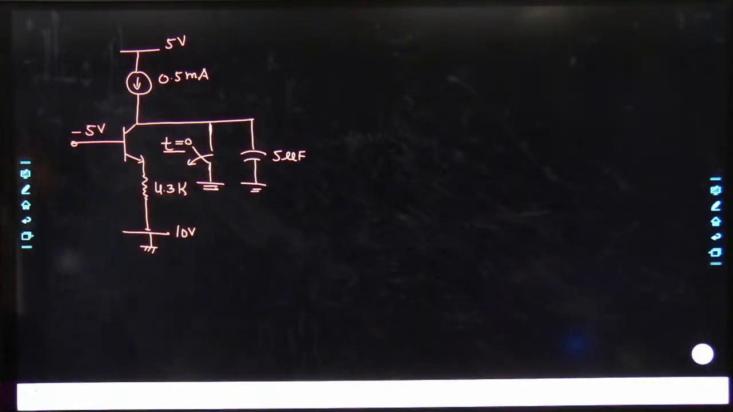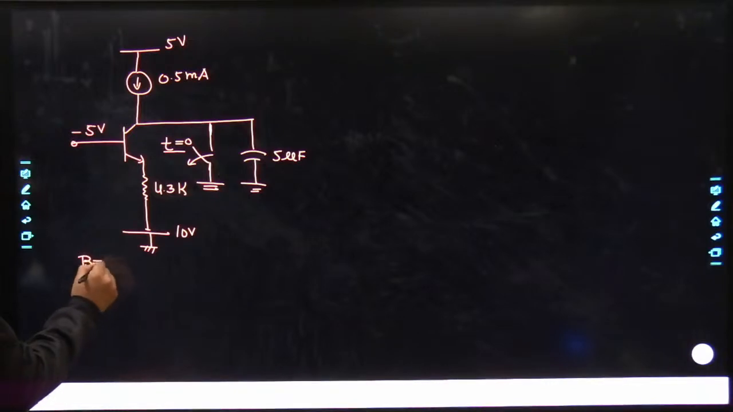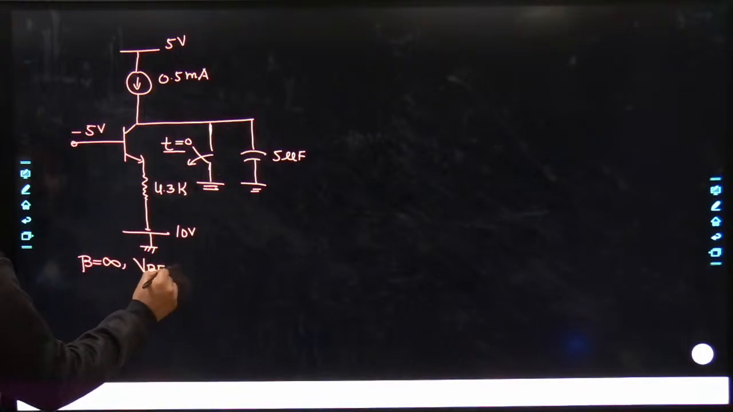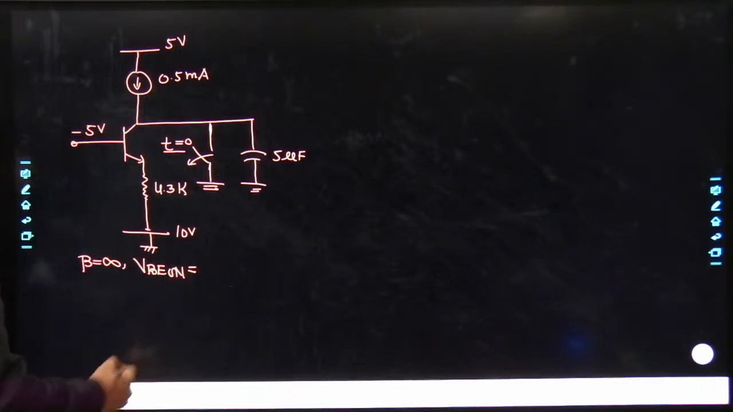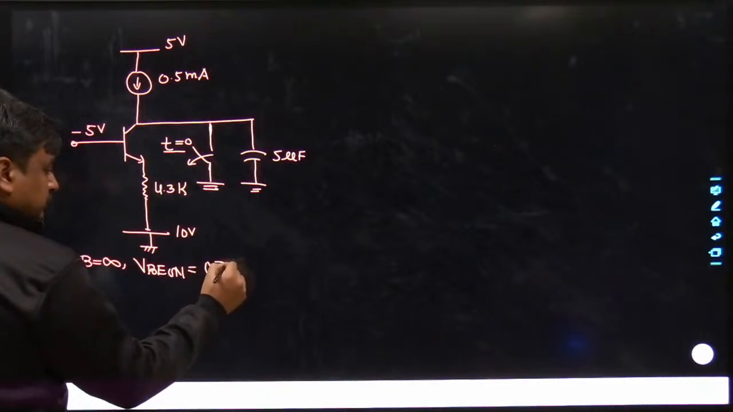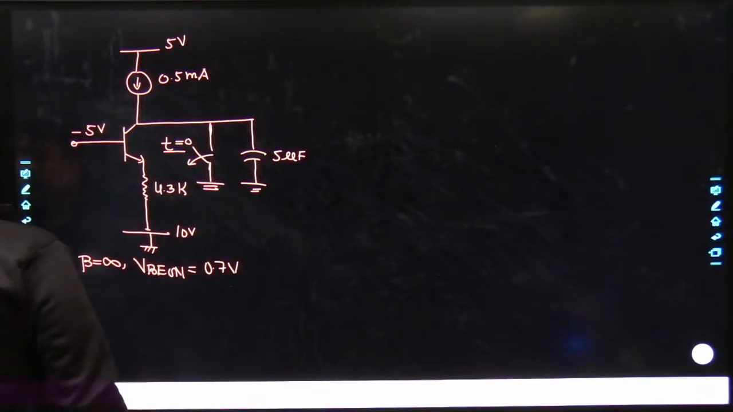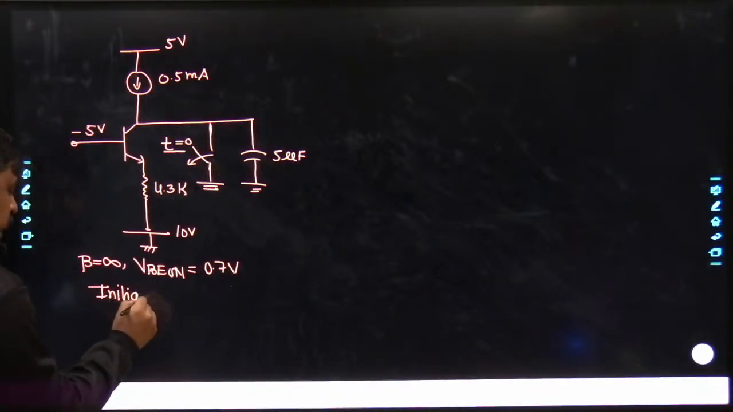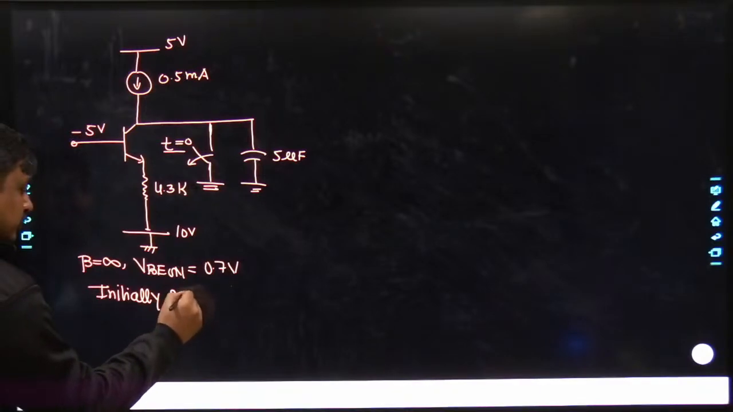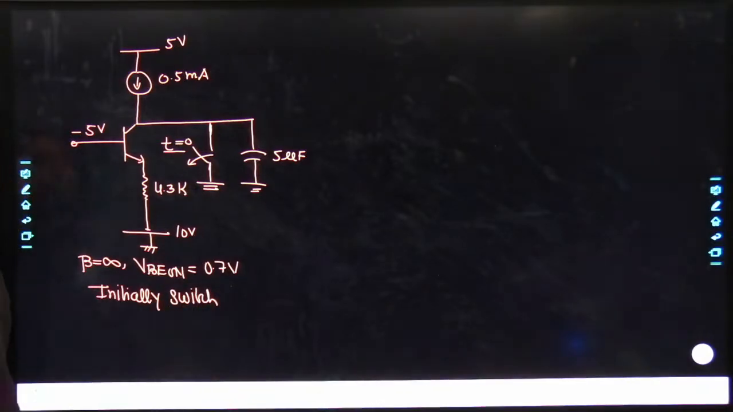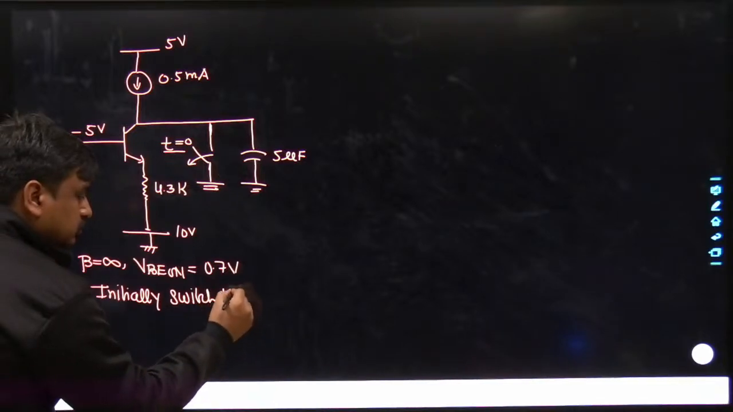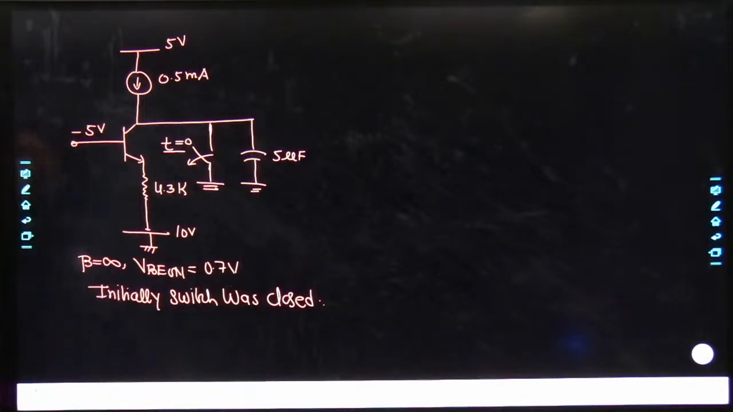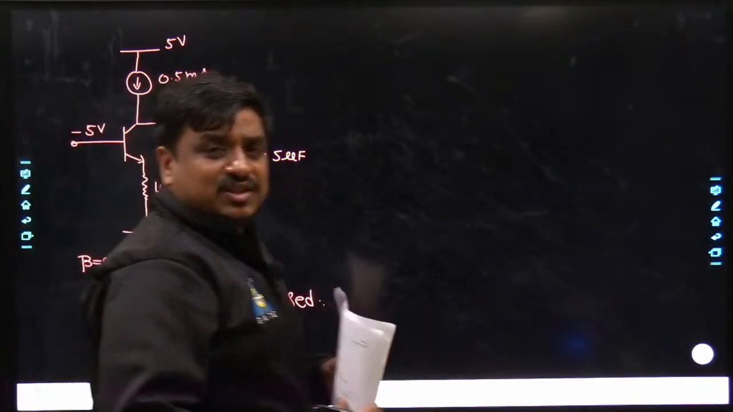The data which have been supplied along with this problem: beta is equal to infinity, VBE on is equal to 0.7 volt. Now initially the switch was closed. Almost the same sort of problem has come, but a little bit of detail was changed in the form of an MSQ.